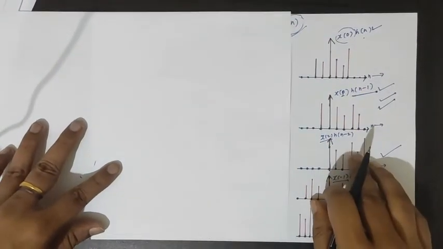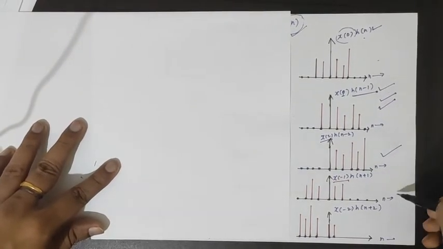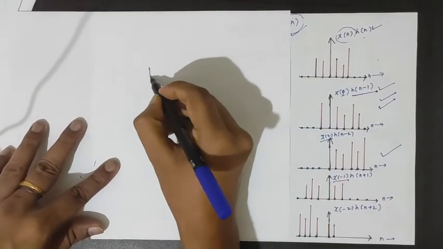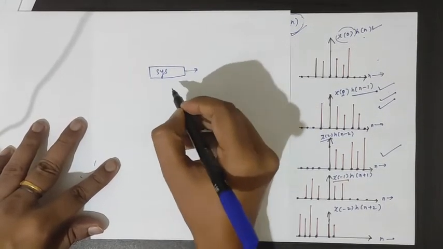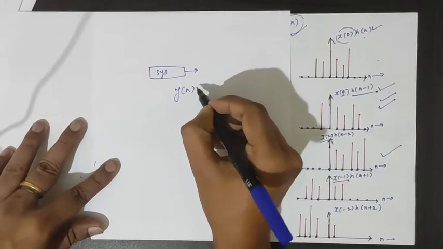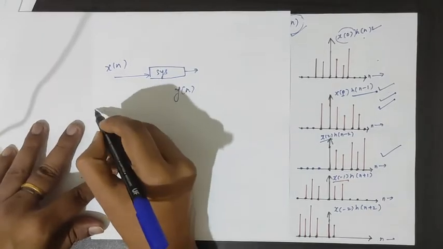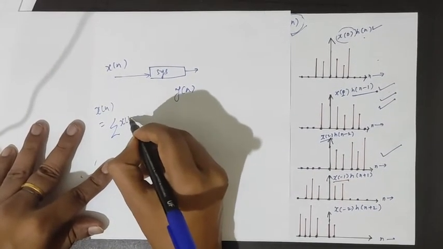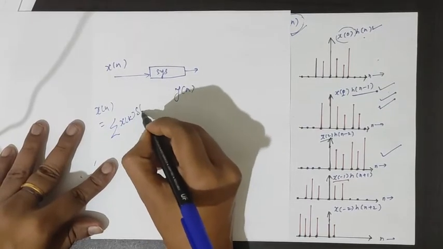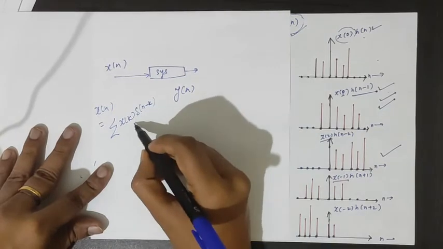So if we write it, this is our system. If we want to find the output corresponding to our input x[n]. What is our x[n]? x[n] is the sum of the shifted signals.